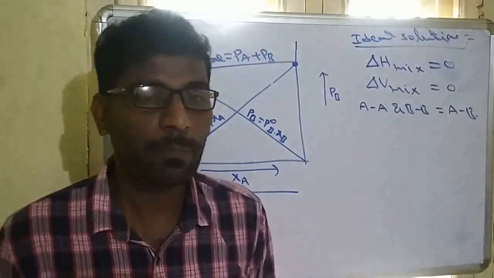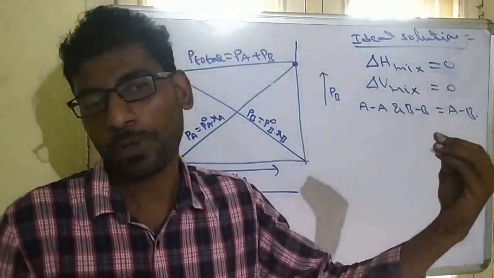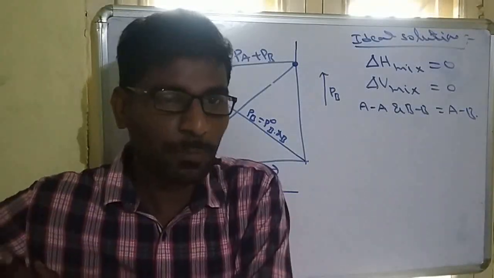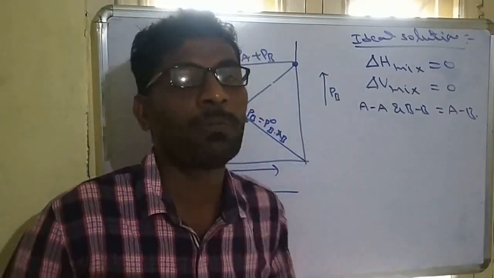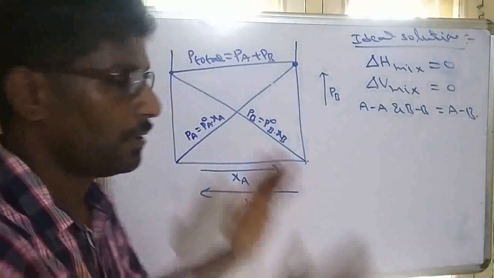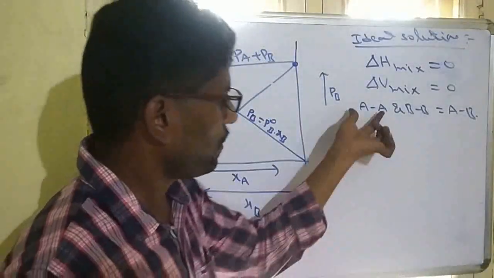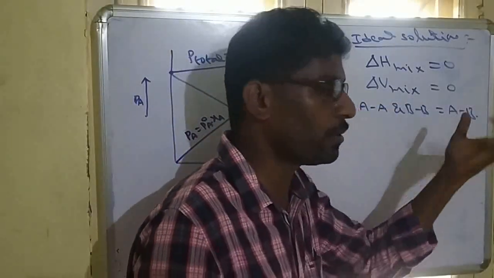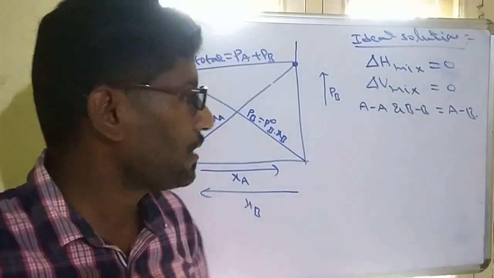When two components are mixed, the volume must be equal. Suppose 20 ml of one liquid and 30 ml of another liquid are mixed, the final solution must be 50 ml. If it is more than 50 or less than 50, it cannot be ideal. So ideal means the reactants' volume and the solution volume must be similar. The A-A attraction, that means solute and solvent attractions, must be equal to the attraction in the solution. So these are the conditions of ideal solutions.